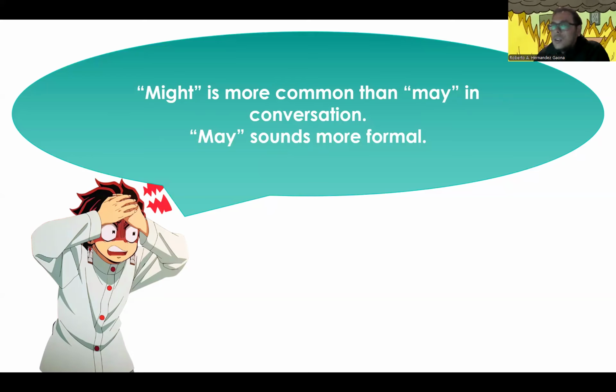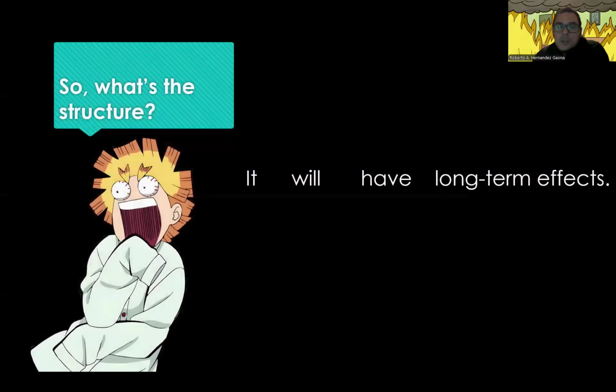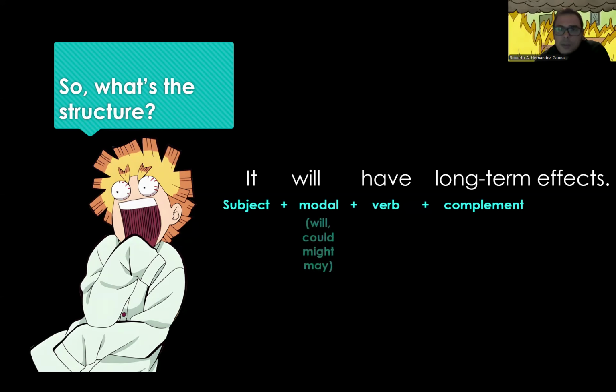Okay. Now let's move on to the structure. We're going to cover this example. It will have long-term effects. And this is the structure that we have. You always need your subject, your modal, your verb, and the complement. We have to remember that in the modal, we can use four different modals, right? Will, could, might, or may.